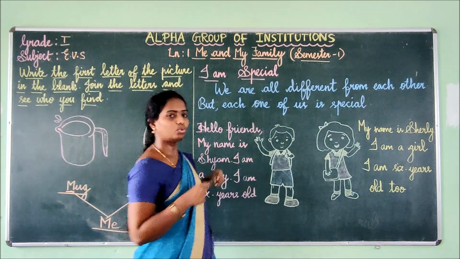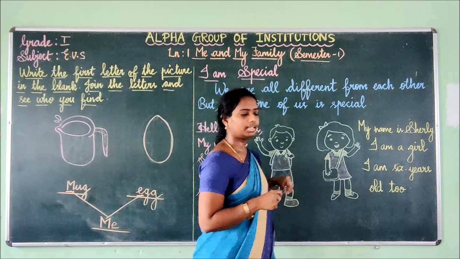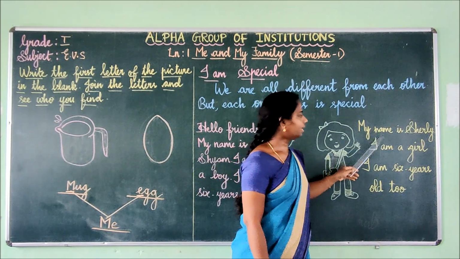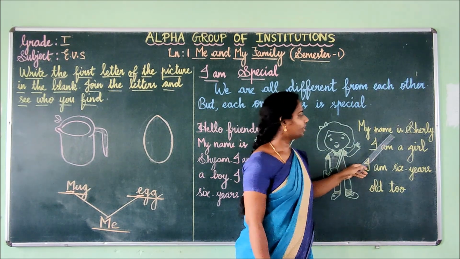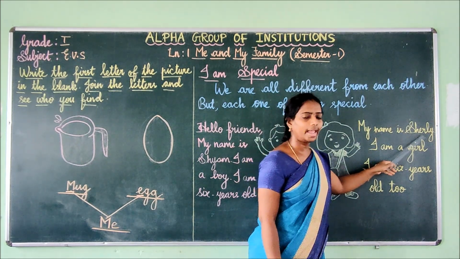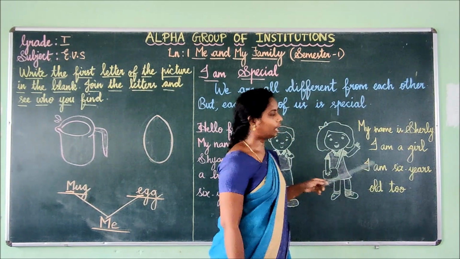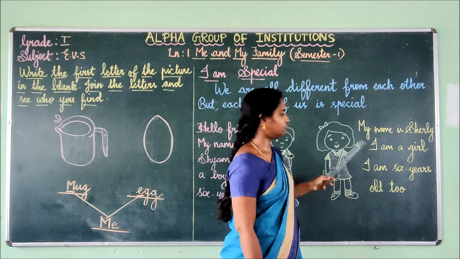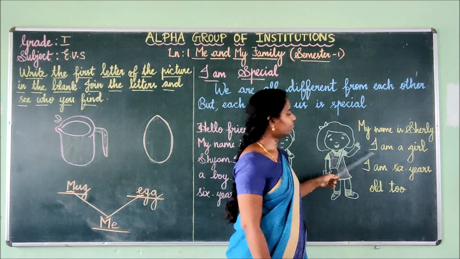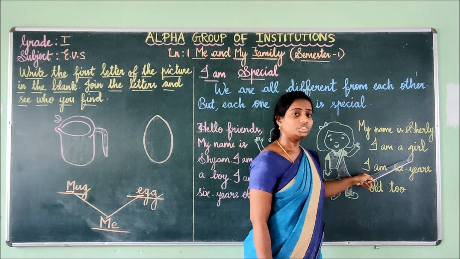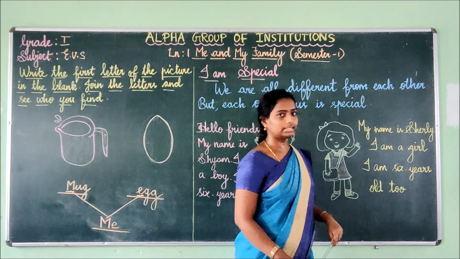Then shall we look at the girl, what she is saying? See, M-Y, my, N-A-M-E, name, I-S, is, S-H-E-R-L-Y, Shirley. Her name is Shirley. And what is she saying next?